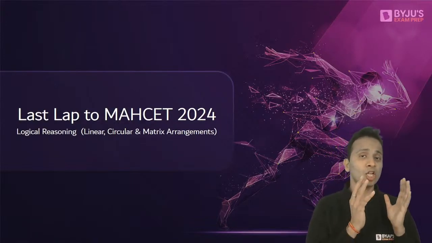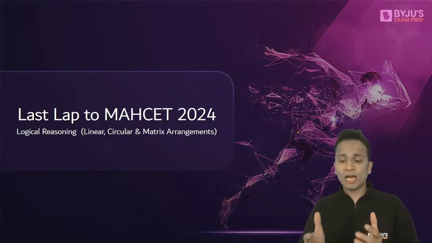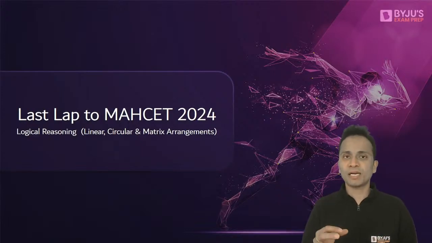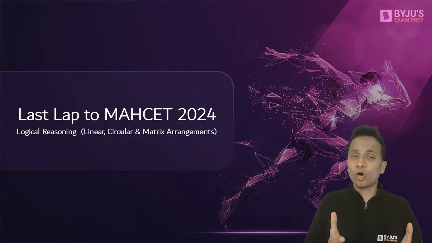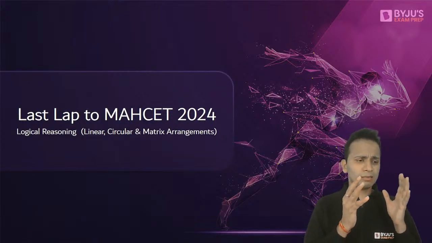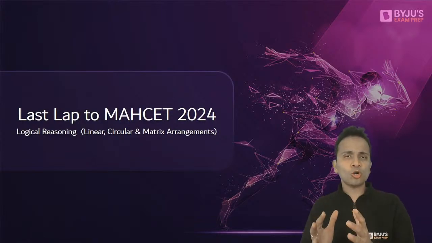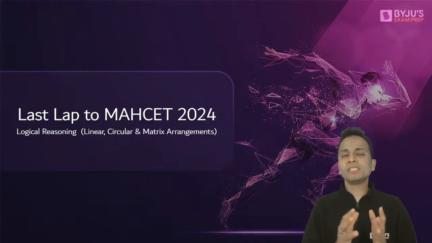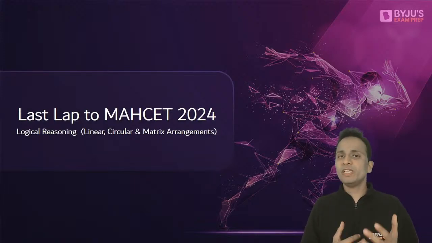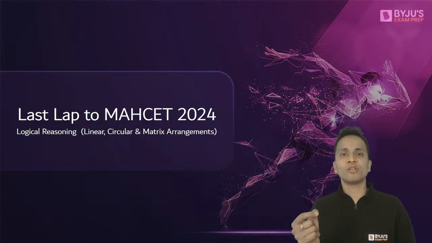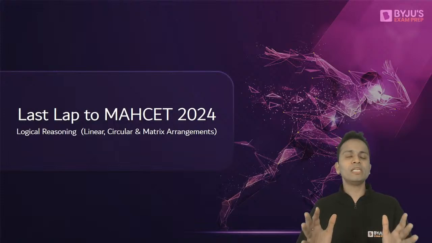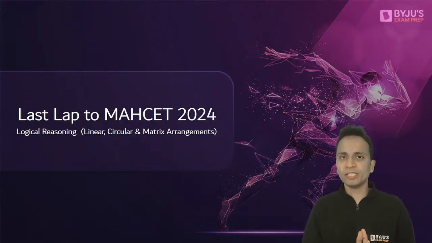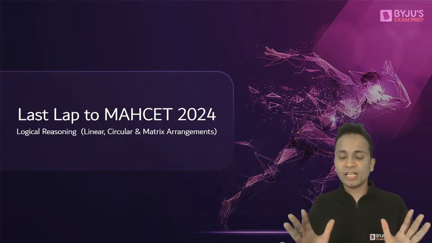If you have this score because of a lot of wrong answers, then do the analysis of those wrong questions properly. Find out the mistakes that you are making, find out your weak areas, find out the places where you're committing the errors, and plug in all those loopholes. This is the only thing that can be done in these last few days. Just do a proper analysis of every mock that you have taken, nothing more than that.